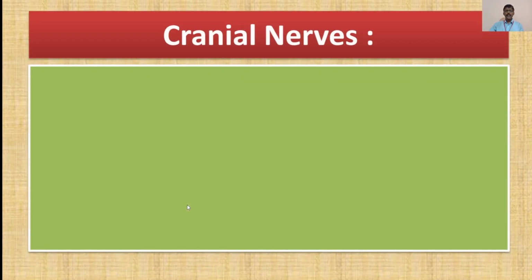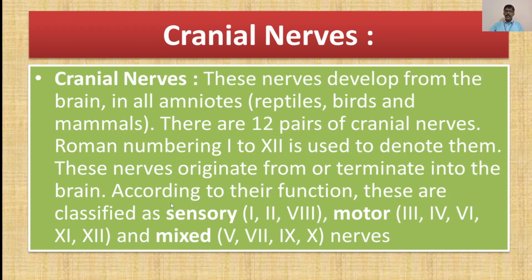Moving forward, what are the cranial nerves? We will see in detail the cranial nerves and the spinal nerves. The cranial nerves develop from the brain in all amniotes. All amniotes means reptiles, birds and mammals. There are 12 pairs of cranial nerves. Roman numbering from 1 to 12 is used to denote them. These nerves originate from or terminate into the brain. Okay, now this point is important.